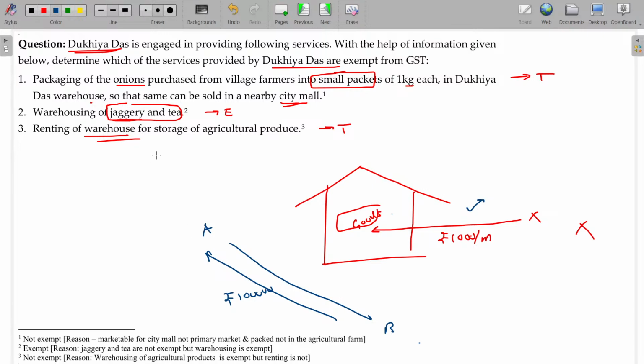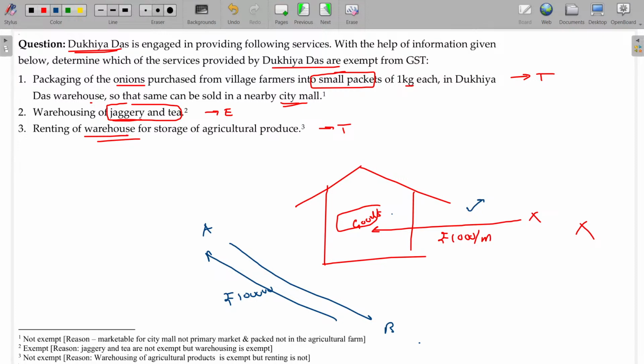Okay, warehouse letting out is taxable, but supplying warehousing services, you give me your product, I don't let out my entire warehouse, give me product, I will store and release whenever you are in need. That is called warehousing services. It is renting of warehousing. Renting of warehousing is always taxable. These are the confusing points, you have to be careful.